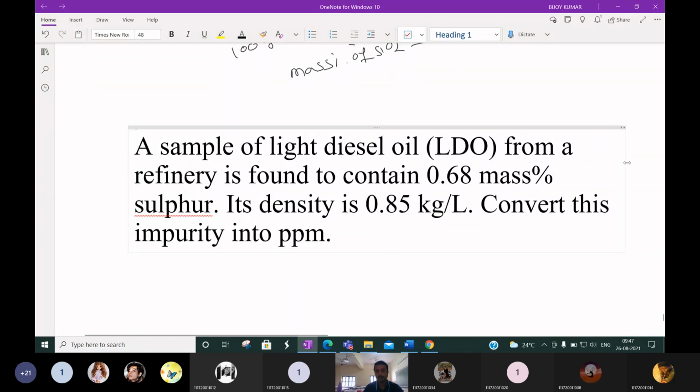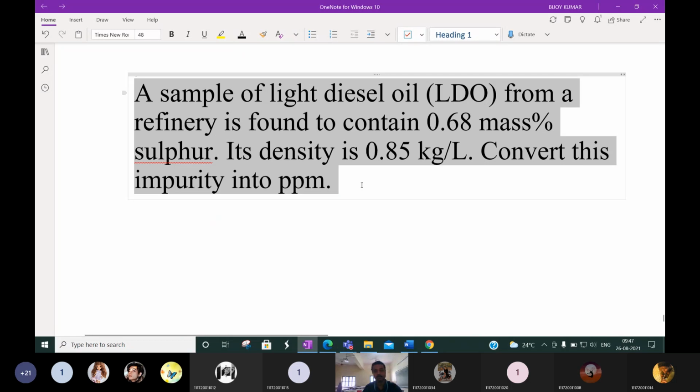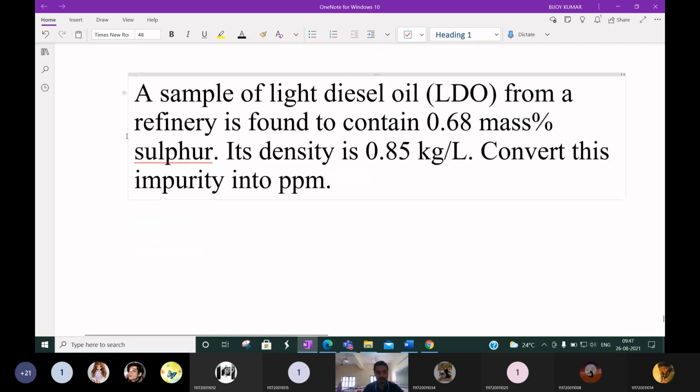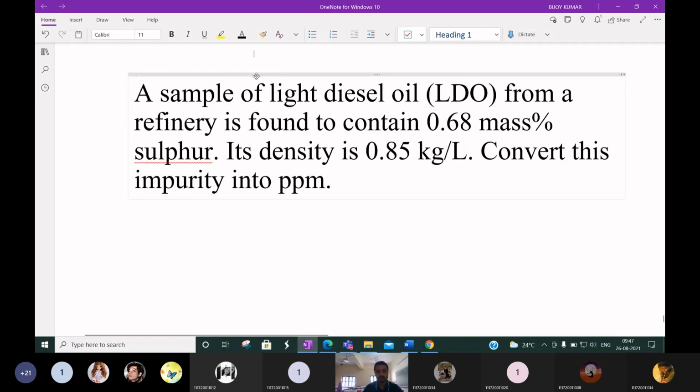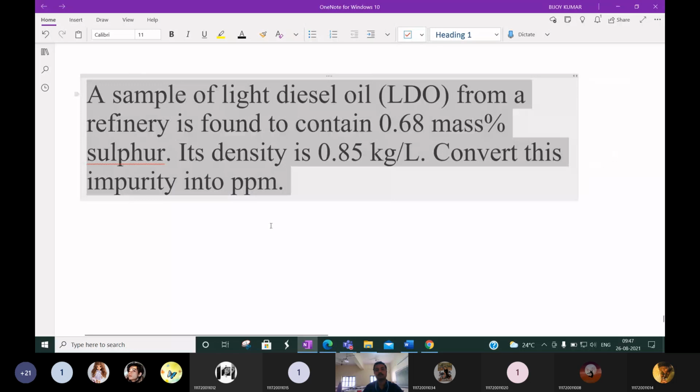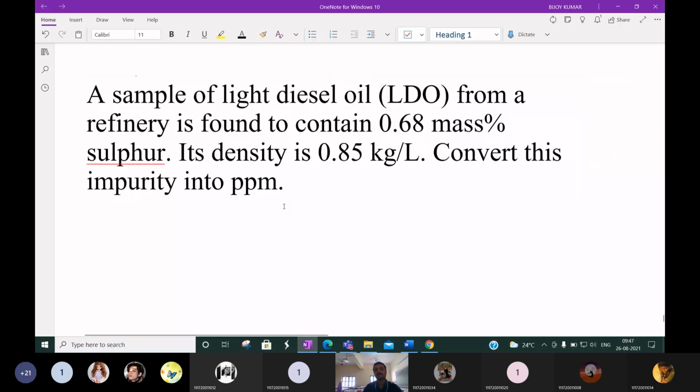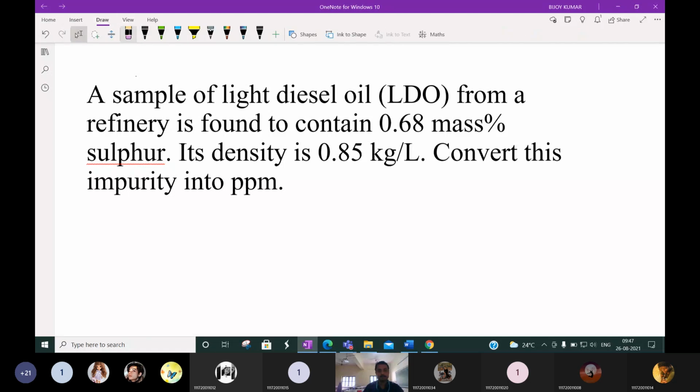Okay, this is the last numerical. Then we will discuss some theory part. Okay, so let us quickly solve it. All of you please read the question. Okay, so what is the basis?